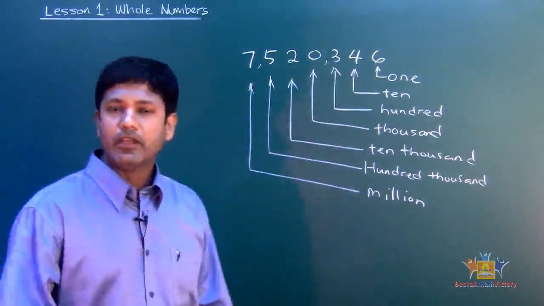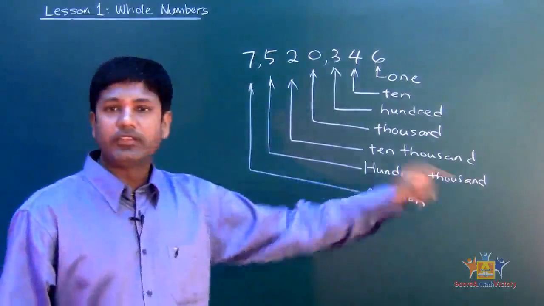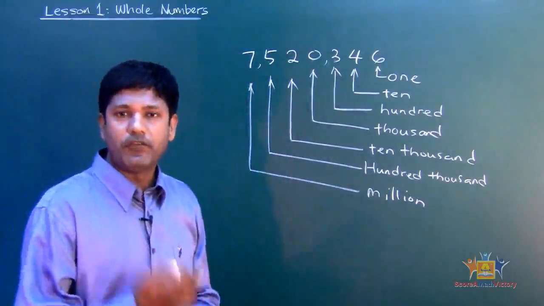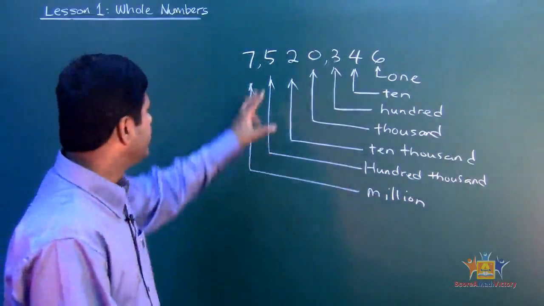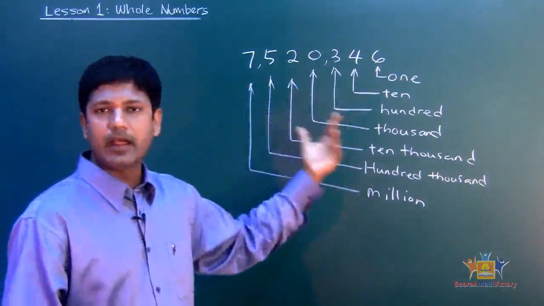If I ask you what the place value of 5 is, well, the place value of 5 is 100,000. And if I ask you what the value of the digit 5 is, it's 500,000. Now, how do I know which is 10, 1, 10, 100 and all that?